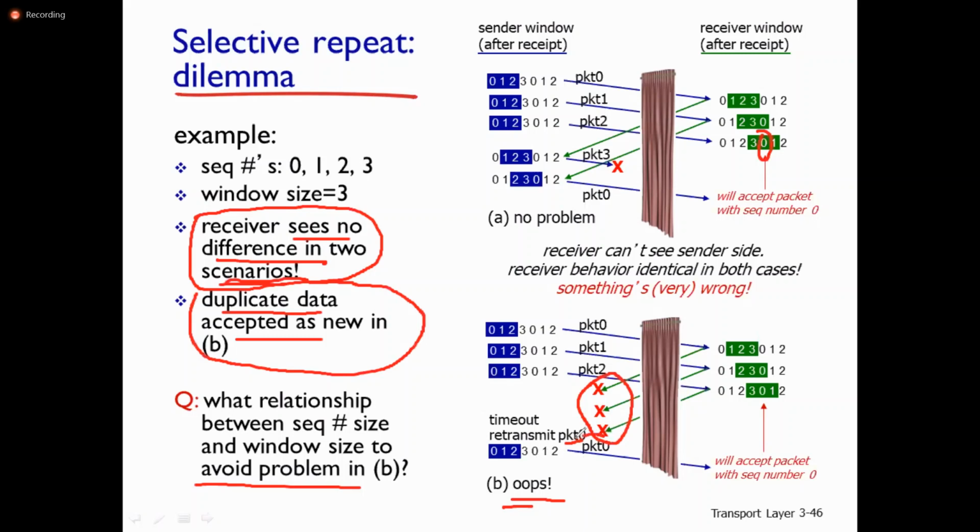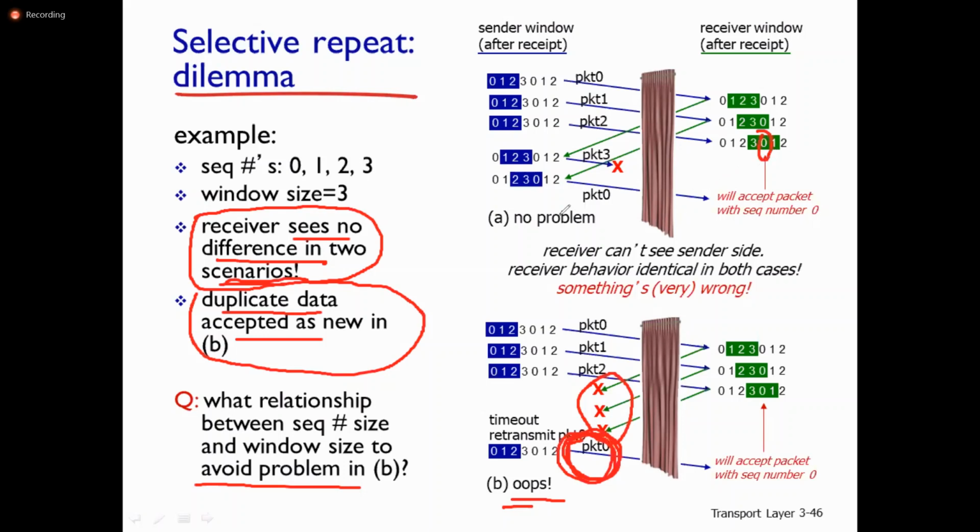Actually, this packet is a duplicate packet sent from sender to receiver, but the receiver does not see that it's a duplicate. It's actually duplicate data, but the receiver treats that packet as a new packet.